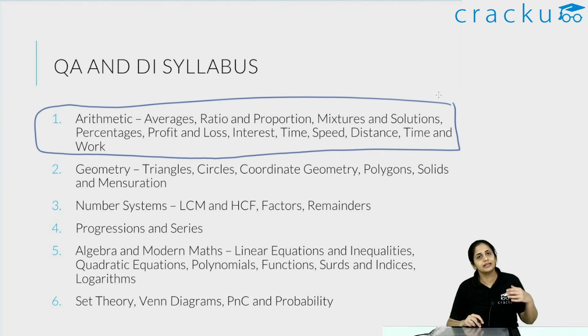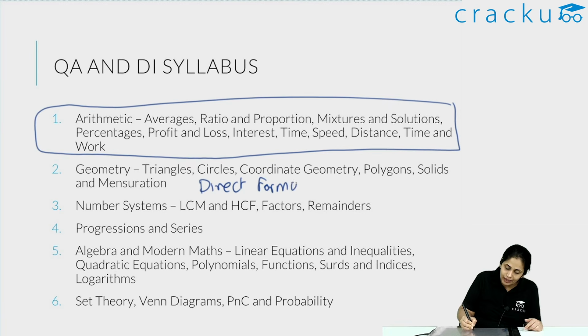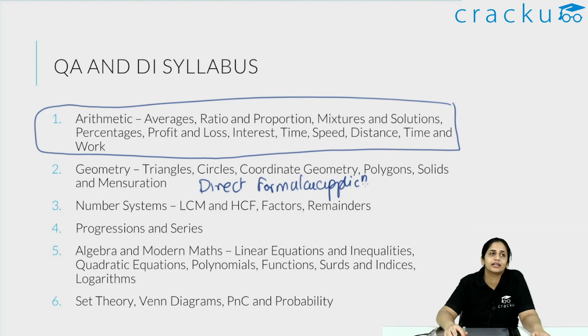Now when you come to geometry, similar to CAT, we have triangles, circles, coordinate geometry, polygons, solids and mensuration. I will tell you what is extra in the next slide. But whatever you did for CAT, make sure that you revise every single thing. Also remember, many geometry questions in XAT are direct formula application. Most often in CAT, direct formula application kind of questions do not come, but in XAT, many are direct formula applications. For example, simple questions like Ptolemy's theorem, direct formula application. Simple questions like the alternate segment theorem, direct formula application.